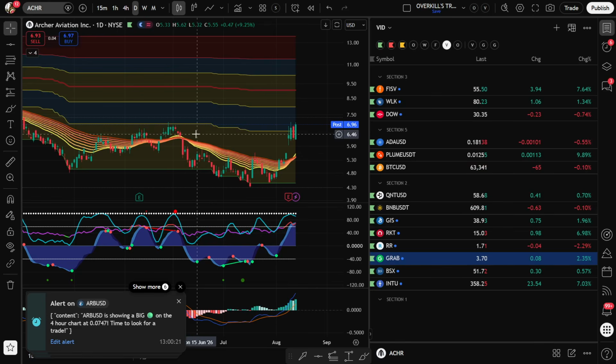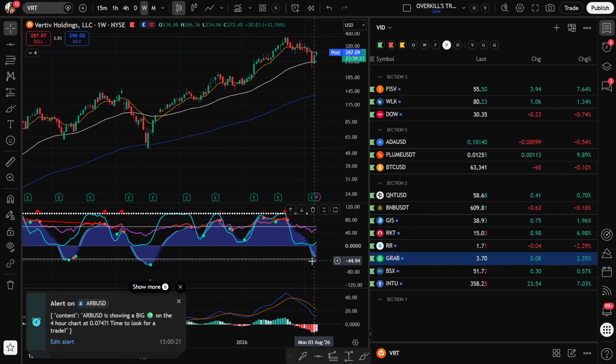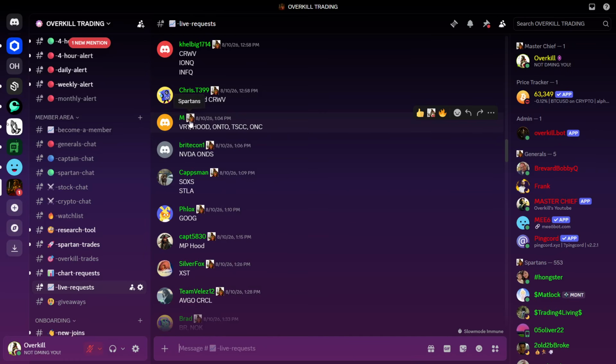I see one here for VRT. VRT, not my favorite. Okay, the wave's not deep enough. We've kind of already had a really big move. You see how it bounced off the 4-year right there, went up to 360. Okay, I think the move's already happened. We want to see a more dramatic pullback on that.